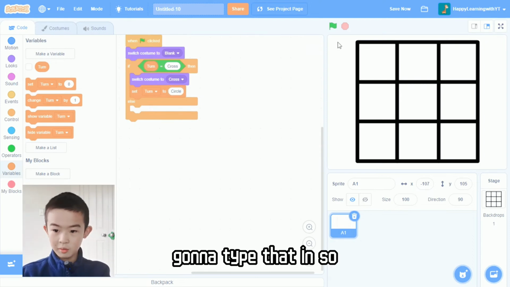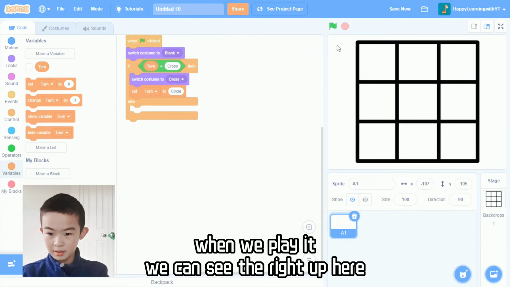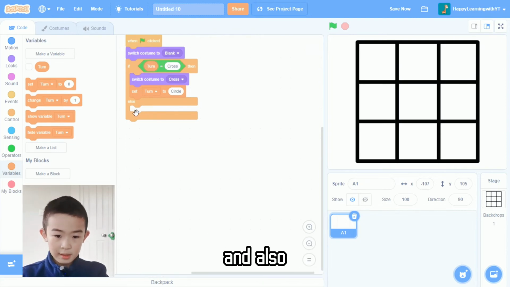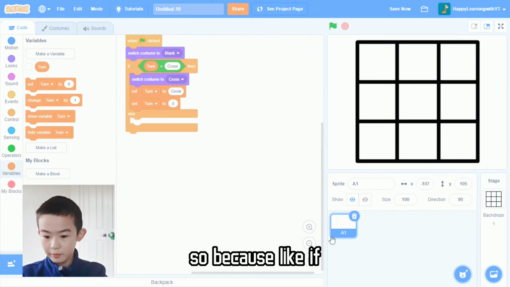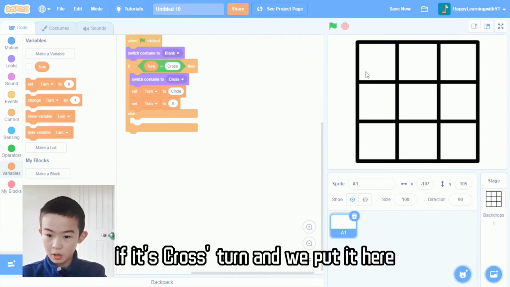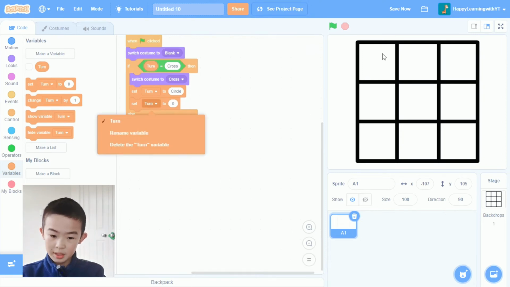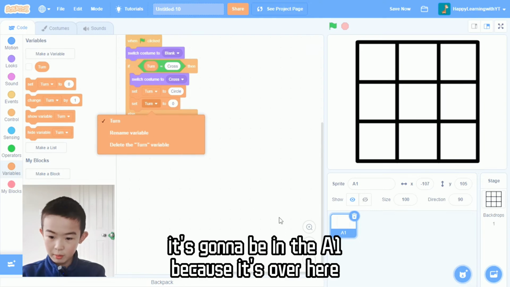Going to type that in, so when we play it, we can see up here whose turn it is. And we're also going to set A1. Because if it's cross's turn and we put it here, it's going to be in the A1, because it's over here.